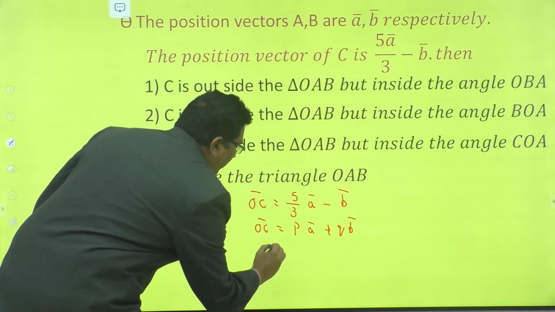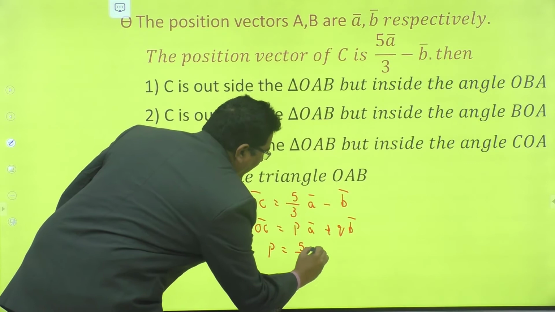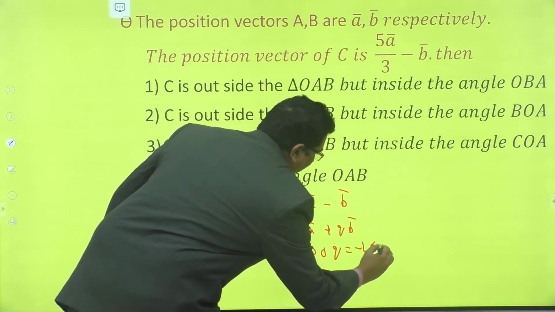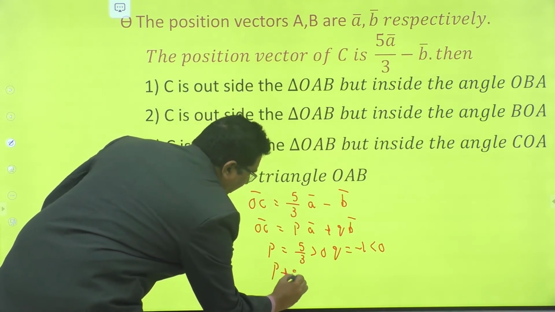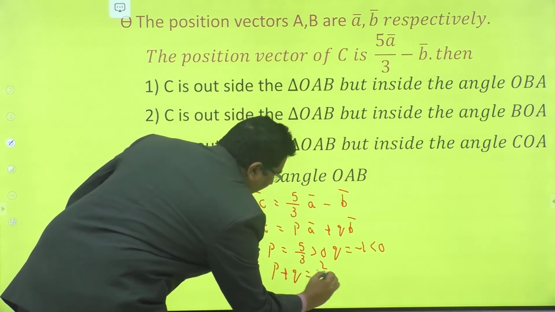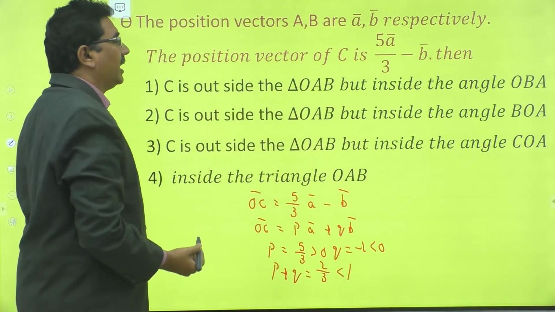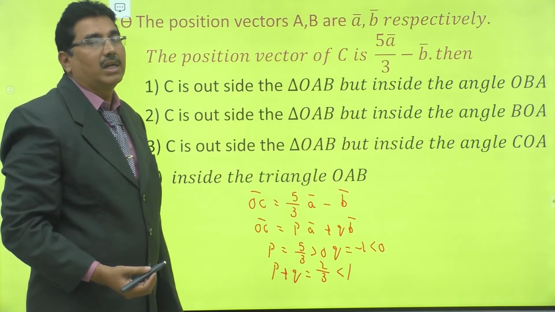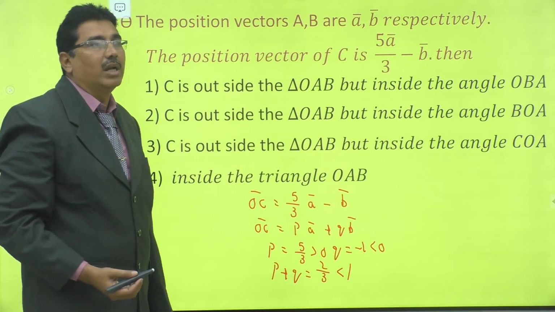Here given p is equal to 5 by 3, which is greater than 0. q is equal to minus 1, which is less than 0. What is p plus q? That is equal to 2 by 3, which is less than 1. So p greater than 0, q less than 0, p plus q less than 1.